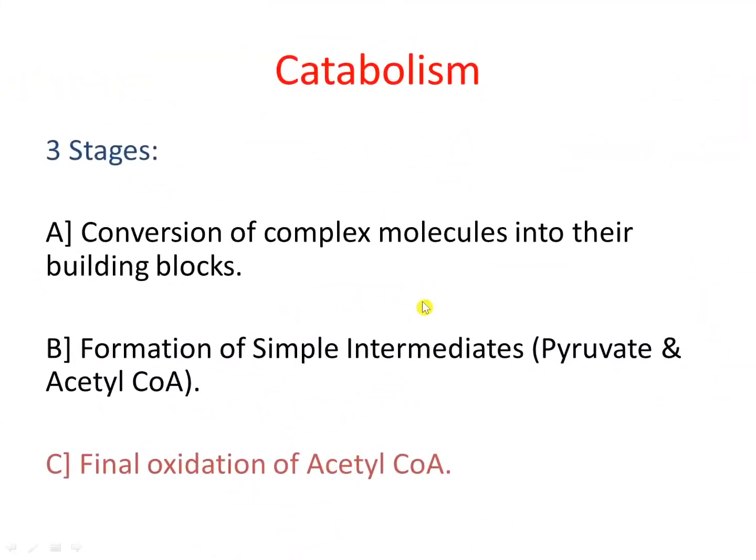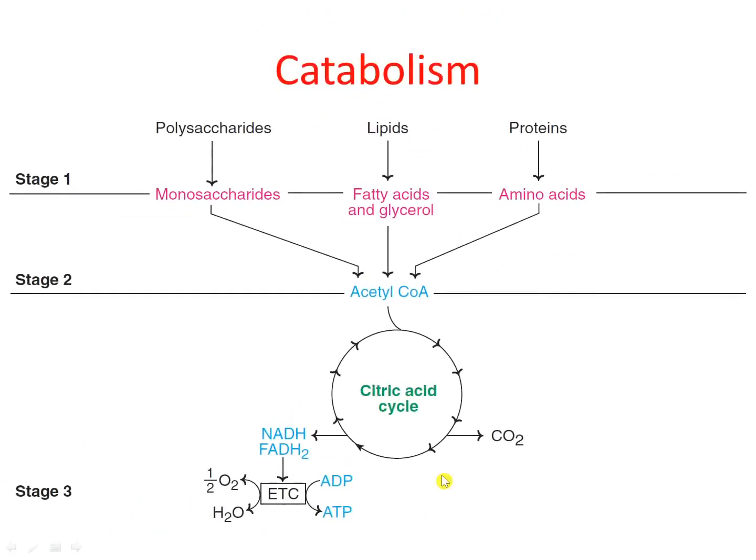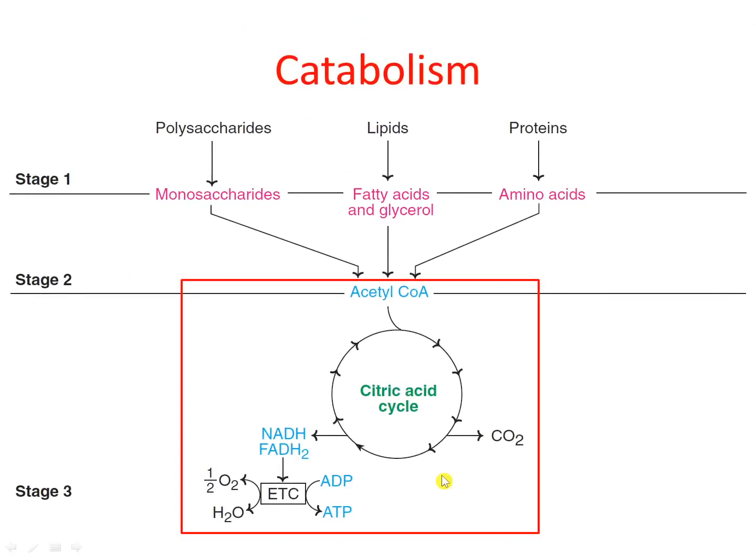In the third stage, the acetyl coenzyme A, which is formed in the second stage, is oxidized. So the third stage is the final oxidation of acetyl coenzyme A. In this diagram, the third stage comes over here, where acetyl coenzyme A participates in the Krebs cycle. It gets oxidized in this Krebs cycle to liberate carbon dioxide, and there is formation of NADH and FADH2.